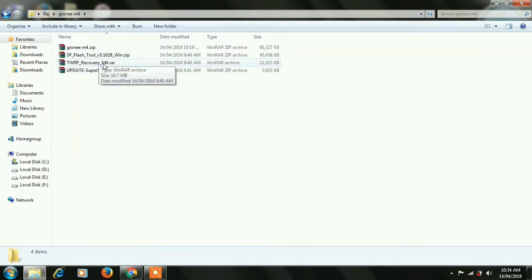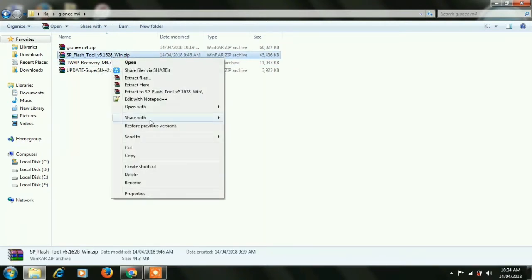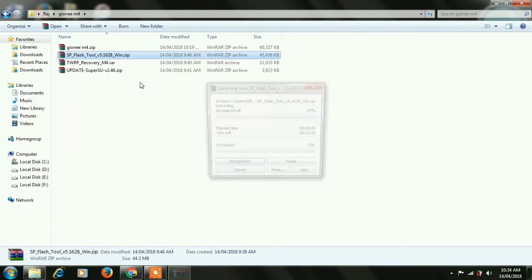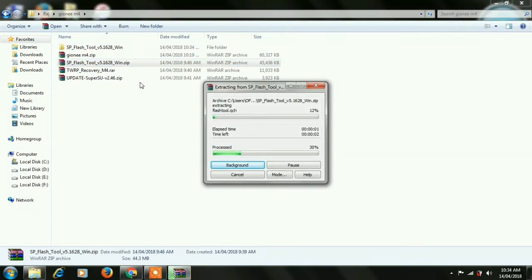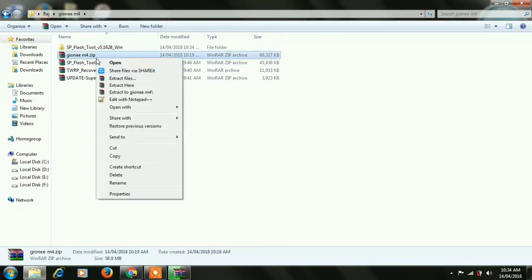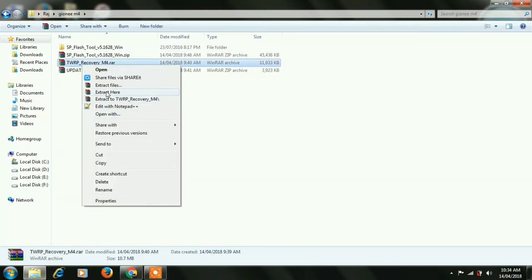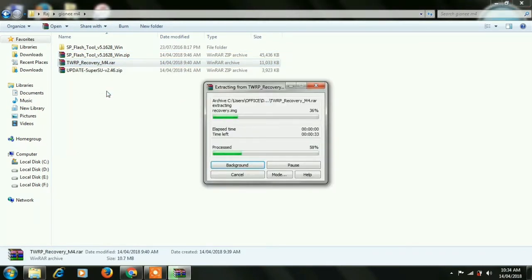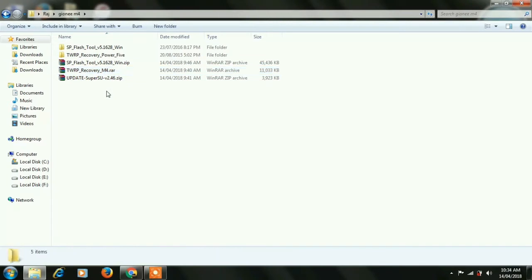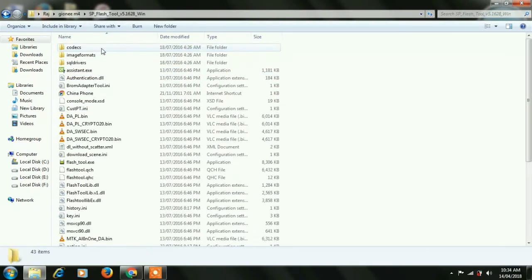First of all, SP flash tool and then TWRP recovery. While it's being extracted, you can place your update.zip file to your memory card and place your memory card into your phone. So it's been extracted. Open SP flash tool,